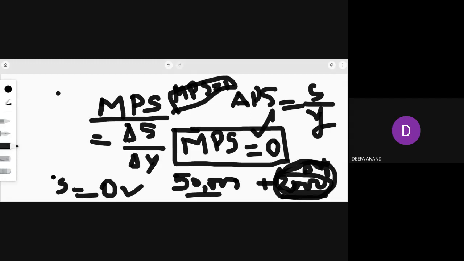In that case, my saving out of additional income is 1, because I'm saving the full money. So MPS is equal to 1 also. So MPS varies between 0 and 1.